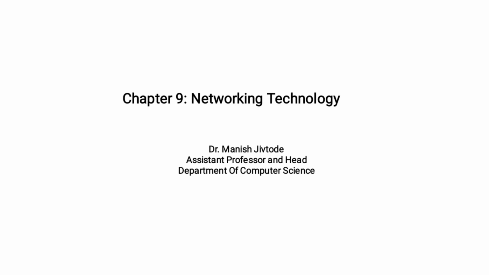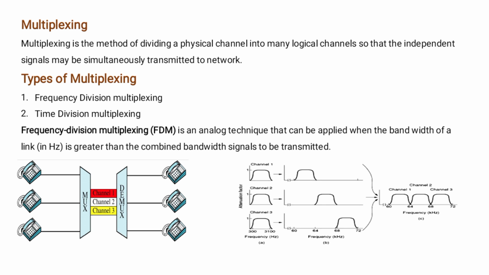The topic of this video lecture is multiplexing. Multiplexing is the method of dividing a physical channel into many logical channels so that the independent signals may be simultaneously transmitted to the network. The aim of multiplexing is to share an expensive resource, that is bandwidth, and to minimize the utilization of the channel.